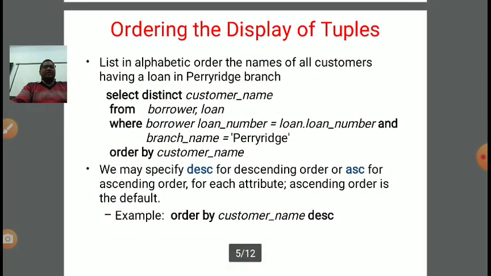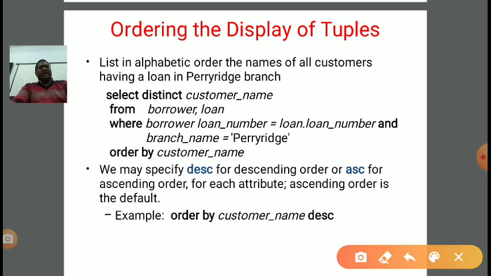So, ordering the display of tuples. If you want to order the display of the tuples in a particular form, then the ORDER BY clause is used. Example: list in alphabetical order the names of all customers having a loan at the Parish branch. The condition is on branch name. We want all the names of customers from the loan relation. So how to write it? Parish branch, loan relation, customer information. It means we require two relations, borrower and loan.